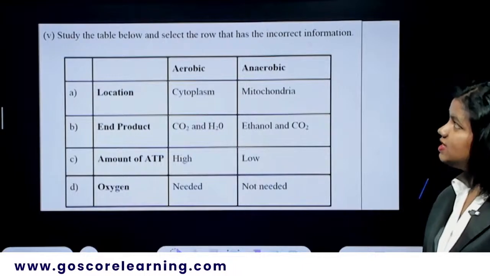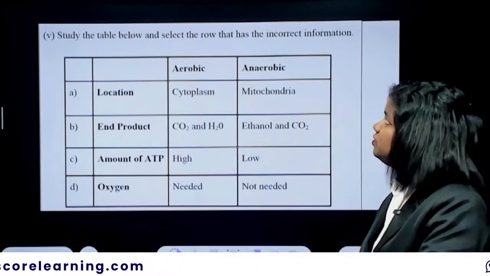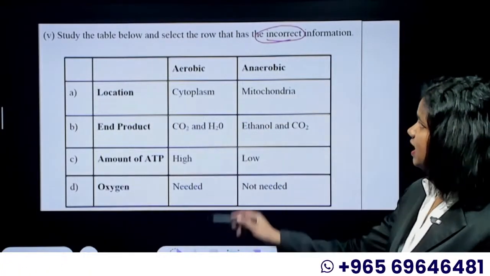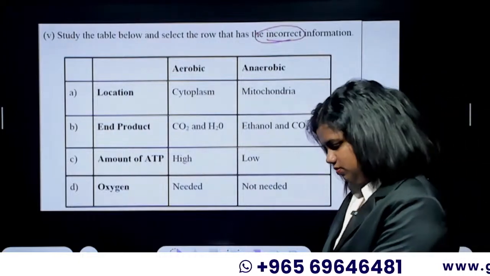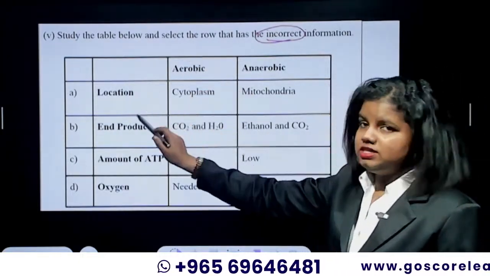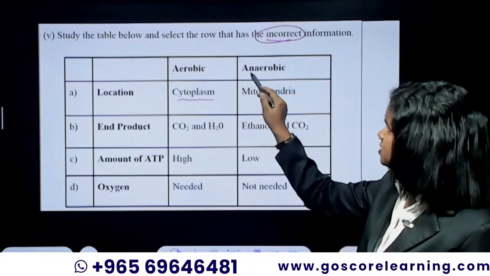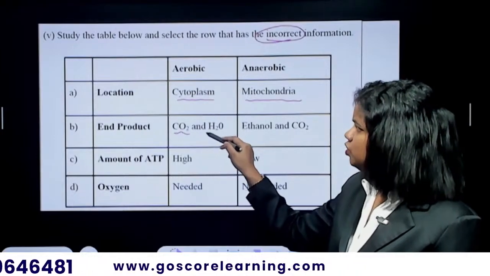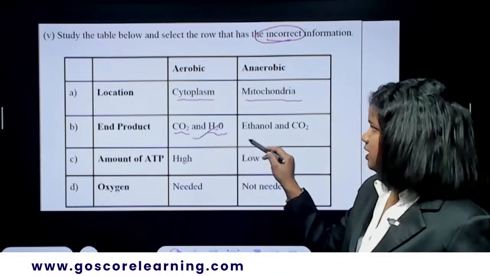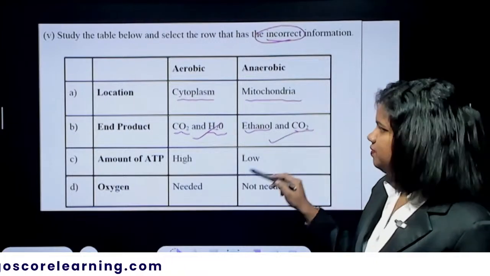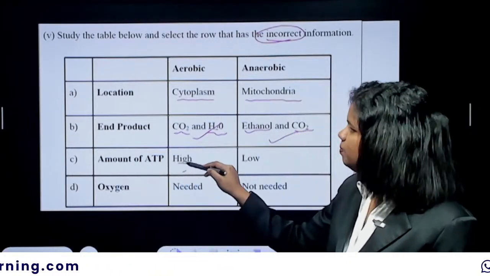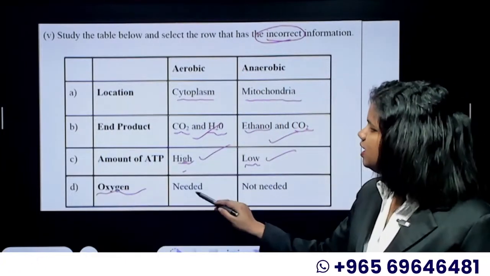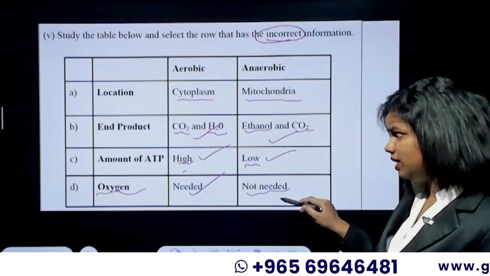Study the table below and select the row that has the incorrect information. So we have to find the incorrect information. All the remaining three are correct. So let's see, aerobic and anaerobic. In aerobic respiration, the location is the cytoplasm, and in anaerobic, it's the mitochondria. End product of aerobic, CO2 and H2O. That is fine. Ethanol and CO2, totally fine. Amount of ATP is high in aerobic, fine. Low in anaerobic, fine. Oxygen is needed in aerobic, yes. Not needed in anaerobic, yes.